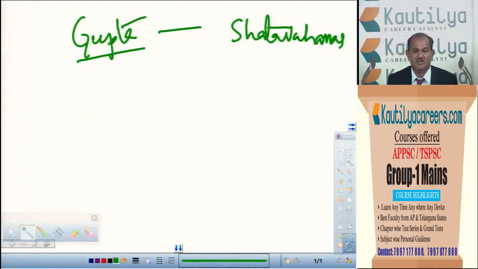Even during the time of Chandragupta II, nine poets or nine scholars were there in his court, who were called the Navaratnas. Among them, Kalidasa was also there. And not only literature, education was developed, science and technology was developed, especially science and technology. You might have known the iron pillar which you can see in Mehrauli, Delhi, installed in the period of Chandragupta II. Even now we can see it is not at all rusted, though it belongs to the 5th century.